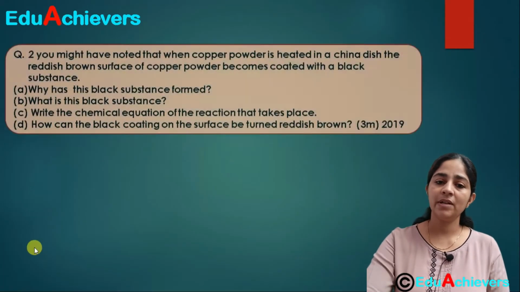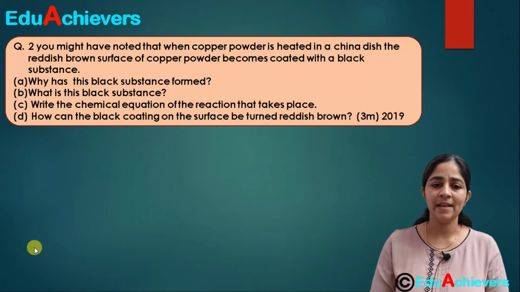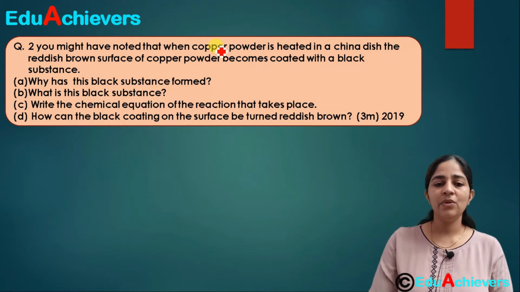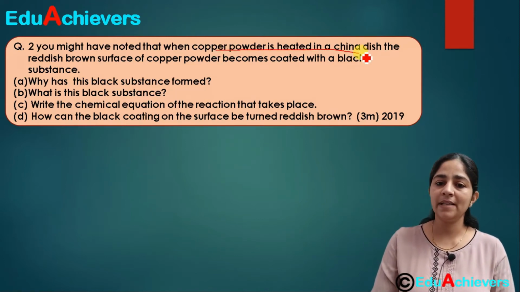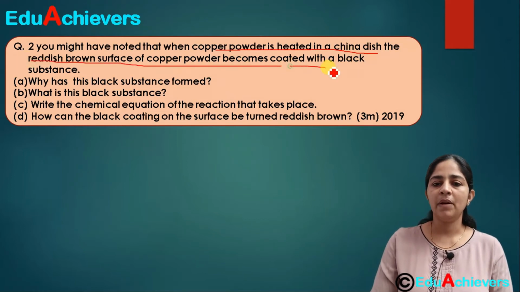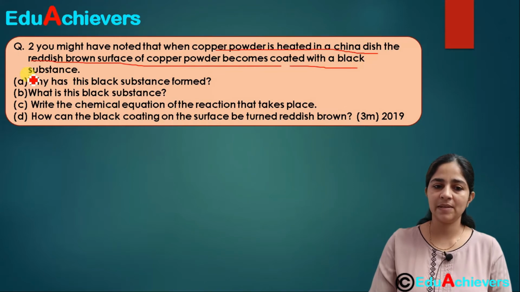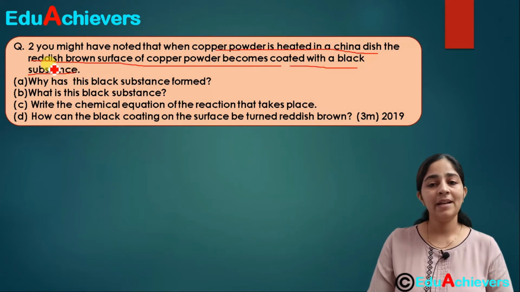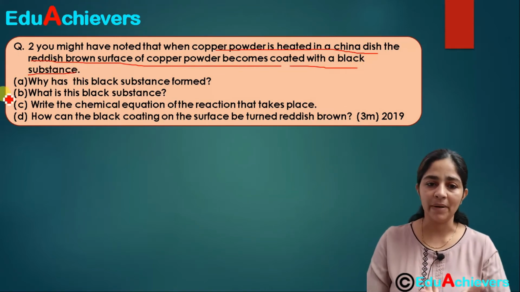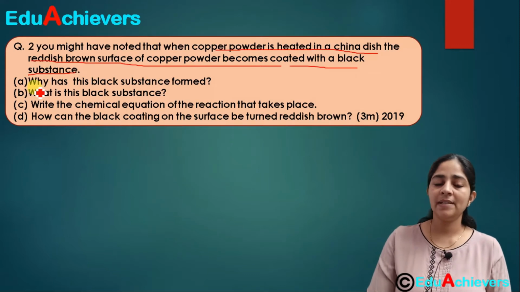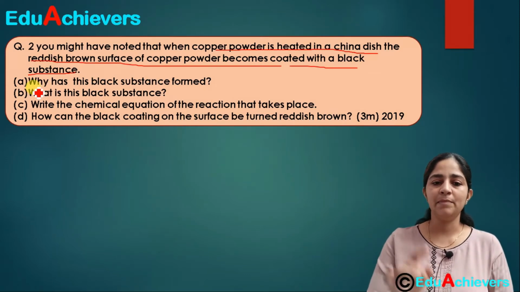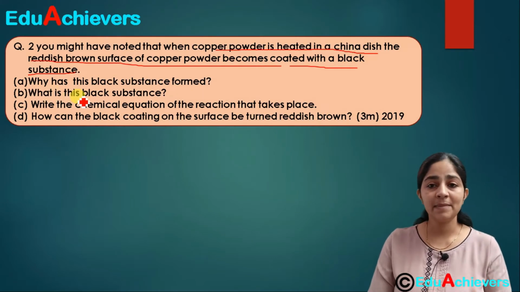The same question has also been asked in different ways, like this one. You might have noticed that when copper powder is heated in a china dish, the reddish brown surface of the copper powder becomes coated with a black substance. So it has asked the same question in a different format. First, it asks why this black substance has formed. Second, what is this black substance?